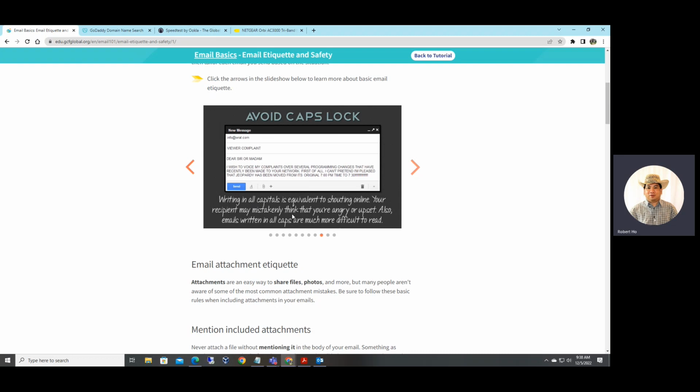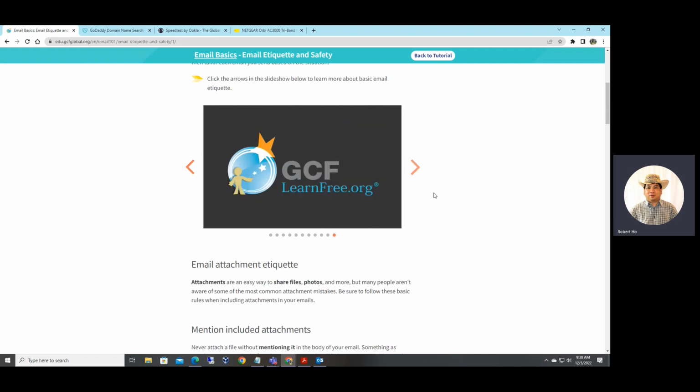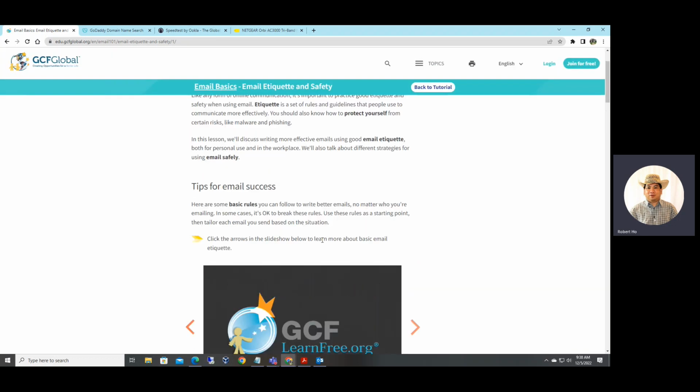Avoid caps lock. Writing in all capitals is equivalent to shouting online. So use proper grammar and standard English. Avoid chain email. Chain email is not a good one. Chain email can spread quickly because it is forwarded to a lot of people. So avoid this. These are some of the email etiquette.